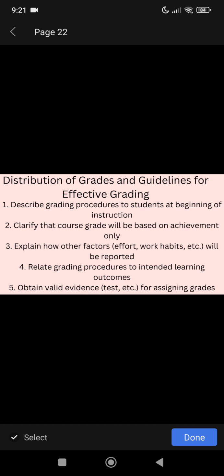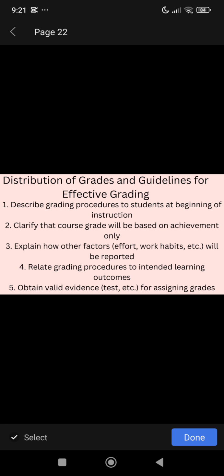Distribution of grades and guidelines for effective grading. First, describe grading procedures to students at the beginning of instruction. Second, clarify that the course grade will be based on achievement only.